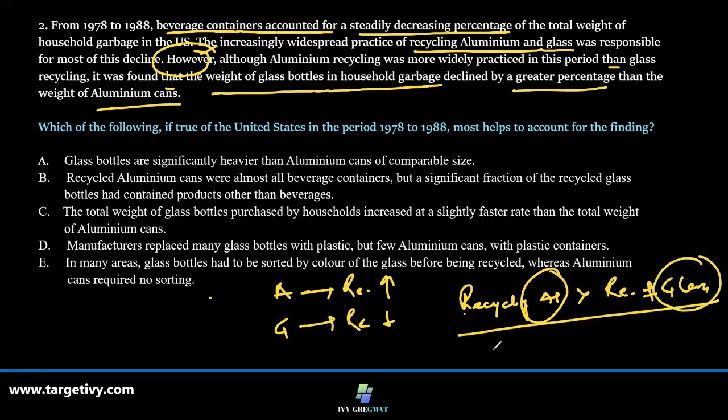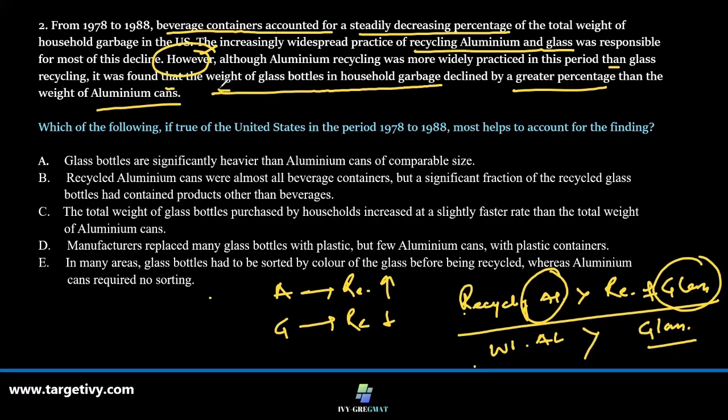So the percentage of weight of aluminum should be less than that of glass. So glass, since it is recycled less, should be a larger proportion of the garbage weight. But something else happened here. Contrary to our beliefs, the proportion of weight of aluminum was higher than that of glass. That's what has been said.